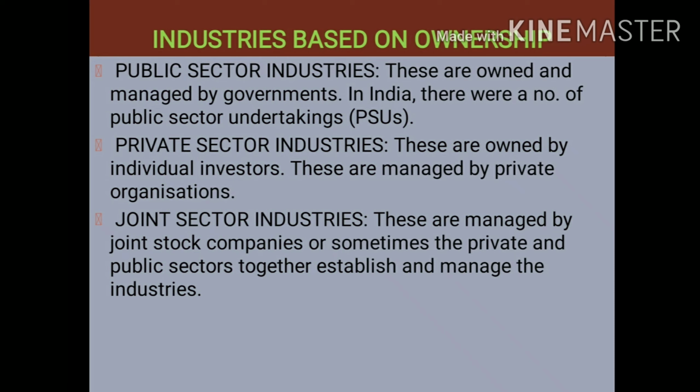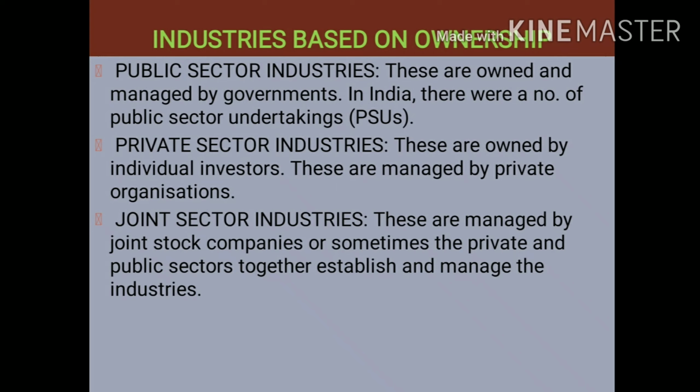Next one is industries based on ownership. On the basis of ownership, industries have been classified into three types. First one is public sector industries, second is private sector industries, and third one is joint sector industries. Now, what are public sector industries? These are those industries which are owned and managed by governments. In India, there were a number of public sector undertakings. Second one is private sector industries. Private sector industries are owned by individual investors. These are managed by private organizations.